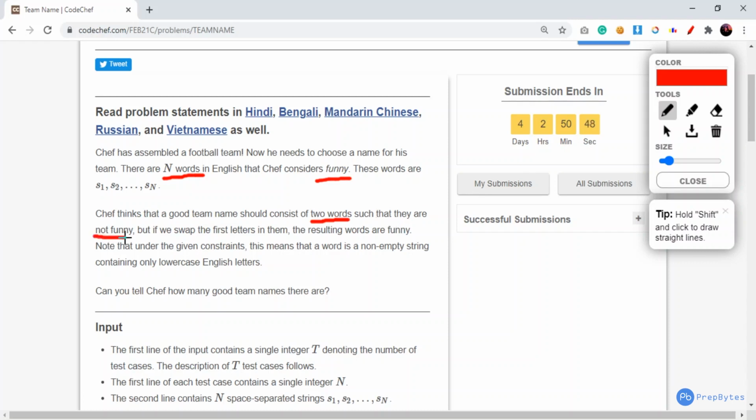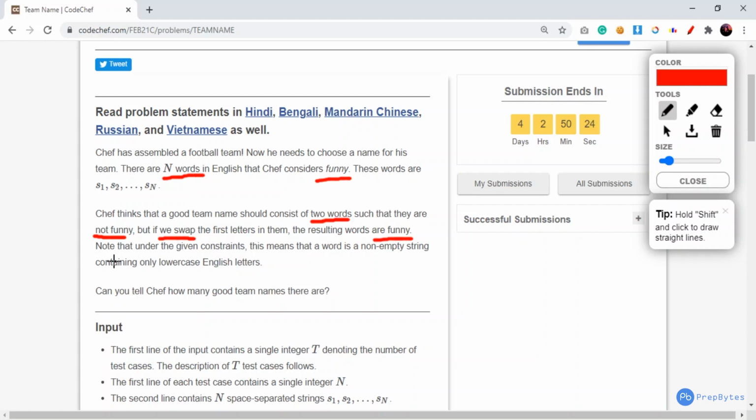So the team name should have two words such that neither of the two words is funny. But if we swap the first letters in them, then the resulting words are funny. So basically, if we swap the first letters of the team name, then the two words become funny. And initially they shouldn't be funny.